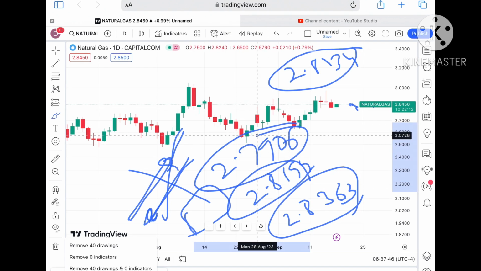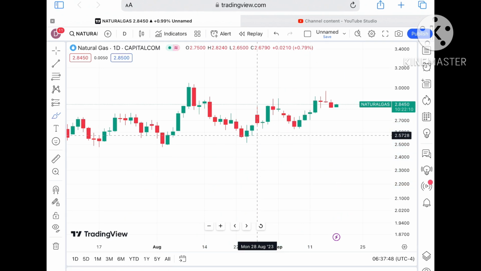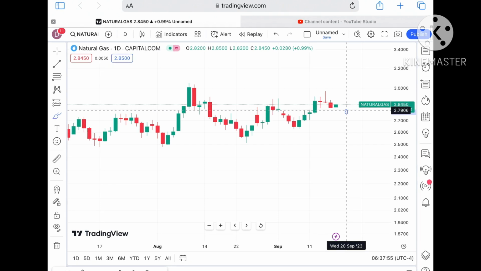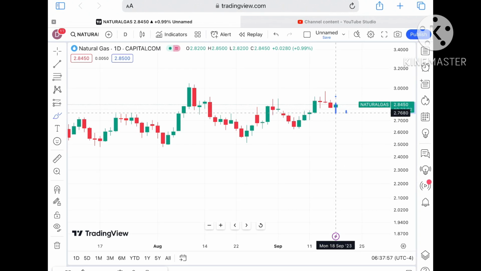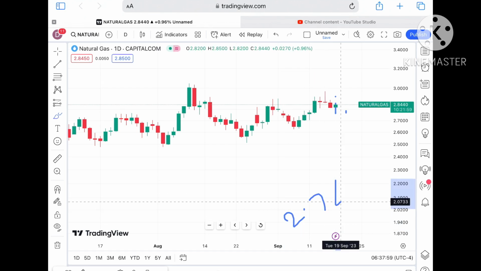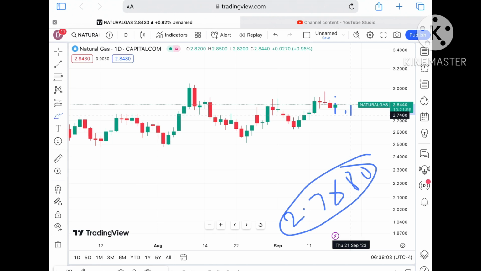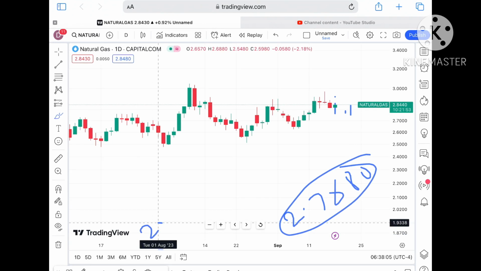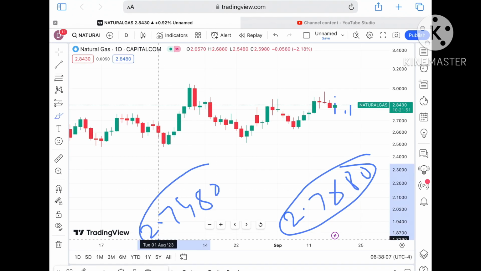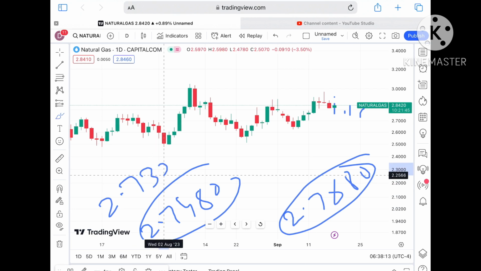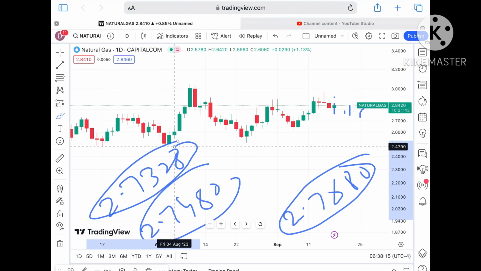Once the price falls below a level of 2.7906, it will go further down. If the price falls below that level, we can see it will touch a level of $2.7680. Once it starts falling below that level, it will go further down and touch a level of $2.7480. If the price falls below that level also, a further fall can be seen, and it will touch a level of around $2.7328. Keep that in mind.